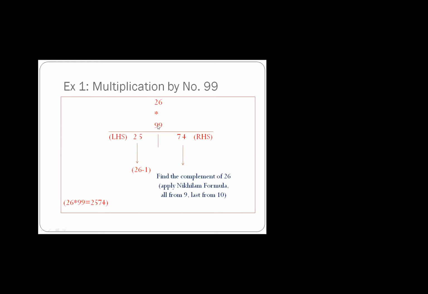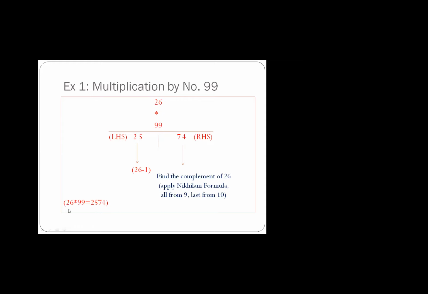Is that clear? Again I am repeating. Whatever 99 series number is there, just forget that number. Remember only 26. Subtract 1 from this number, so 26 minus 1 will be 25. It will be your left hand side part. And what is your right hand side part? Just apply the Nikhilam Sutra, which we learned yesterday. All from 9, last from 10. So 9 minus 2 is 7, 10 minus 6 is 4. So your answer will be 25 and 74. So this is the answer.